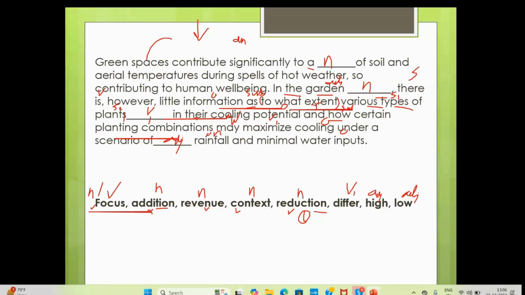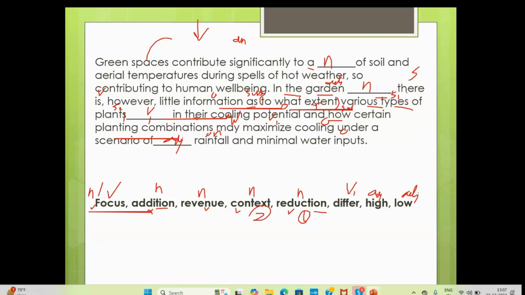So, contributing to human well-being. What happened at the end of the day? Contributing to human well-being. In the garden dash, there is, however, little information as to what extent various types of plants dash in cooling potential and how certain planting combination may maximize cooling under a scenario dash rainfall minimal water inputs. So under garden focus, not making sense. Under garden addition, no. Under garden revenue, here we are not talking about any money. It's not about profits, loss, or the company's revenue. It's not making sense here. And then context, yes. If you see green spaces, garden context makes sense.